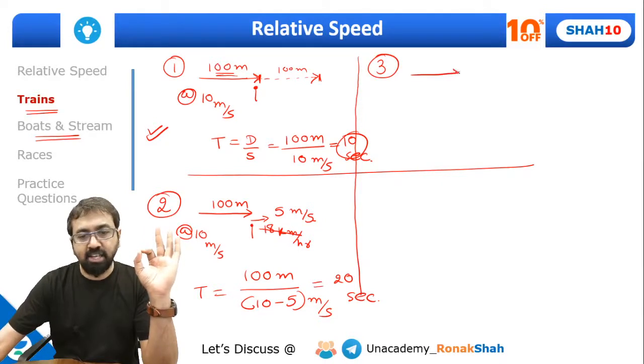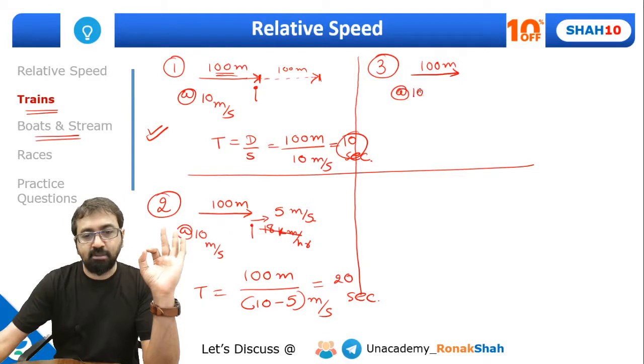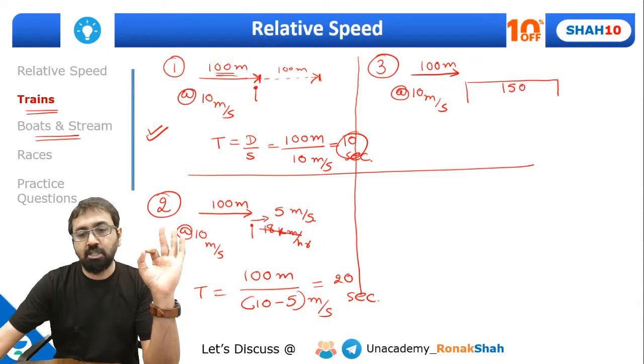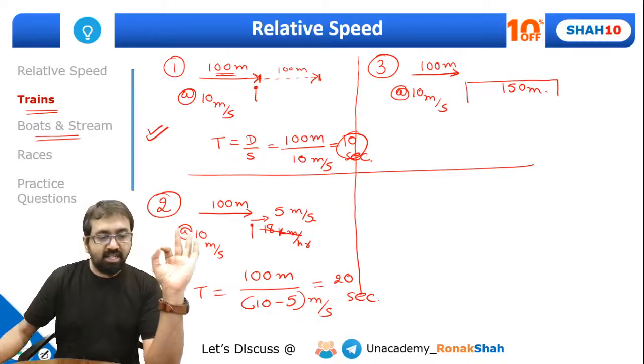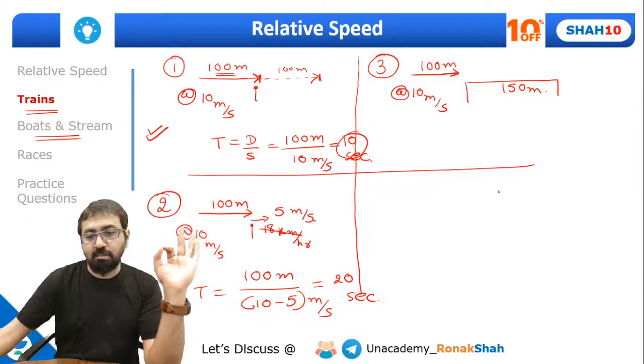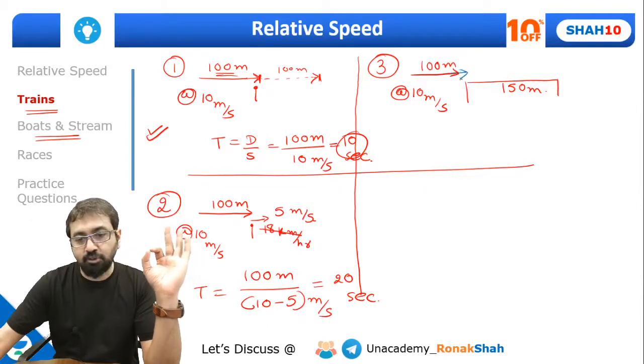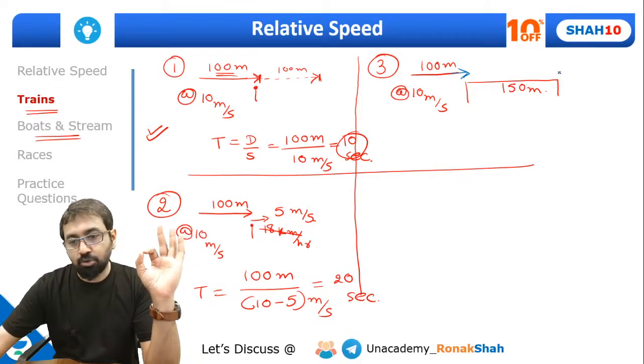The same train, 100 meter long, traveling at a speed of 10 meter per second. In how much time will it cross a platform which is 150 meter long? Now once again, understand, the train wants to cross the platform, so can I say the engine of the train is over here right now? From that point of time, you need to check when the last bogie crosses the platform.